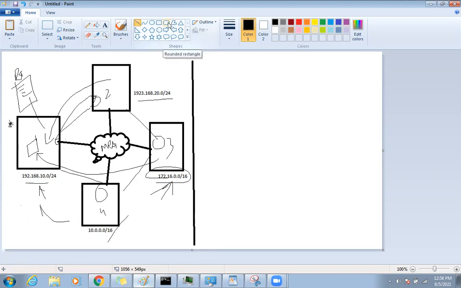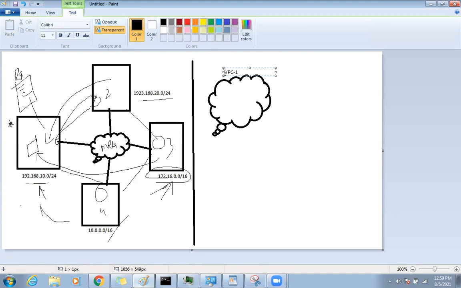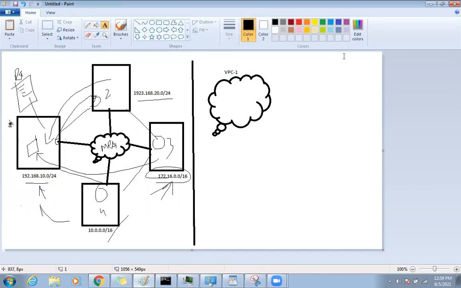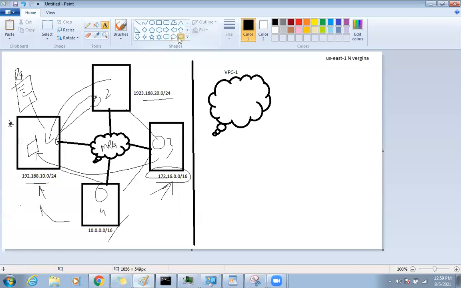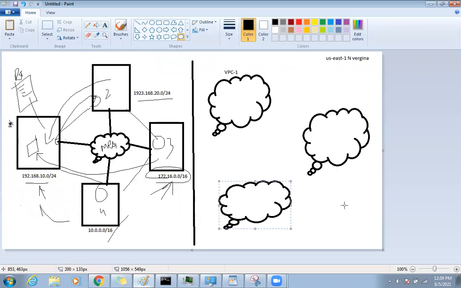But now here in AWS, let's say you have one VPC here. In AWS, you can consider one data center network as nothing but a VPC. Let's say this is my VPC 1, in any region. Let's say we are in US East 1, North Virginia. You created one VPC here, another VPC, and another VPC. So 3 VPCs are there.